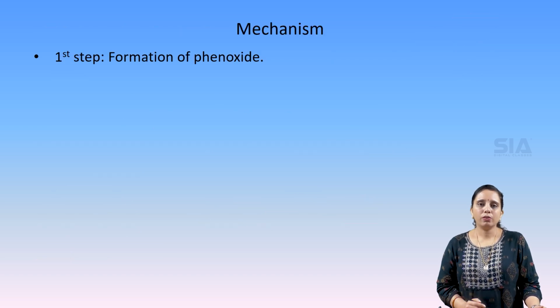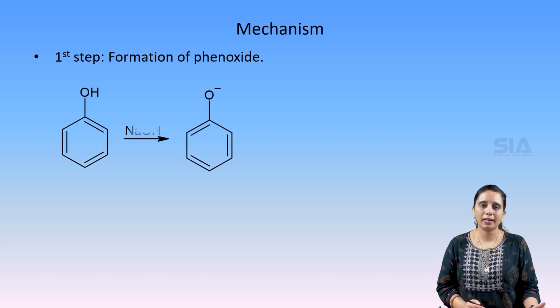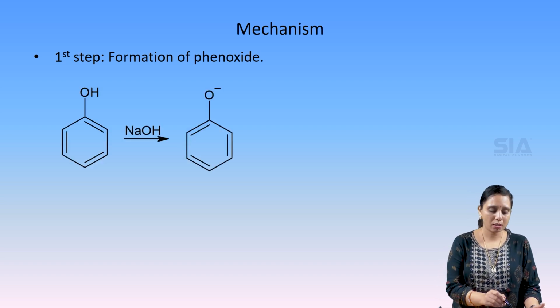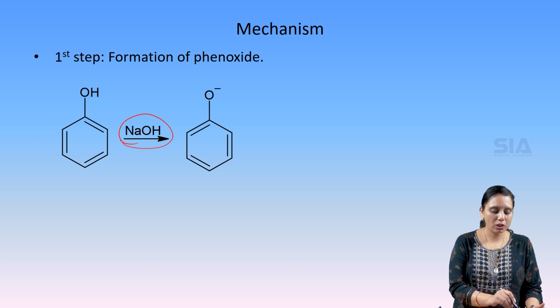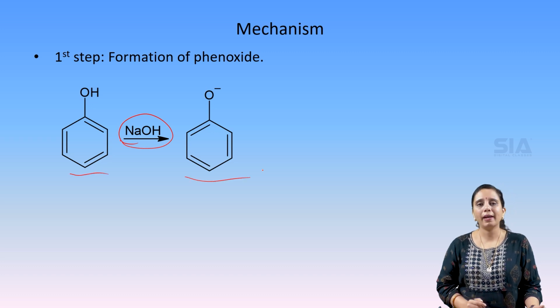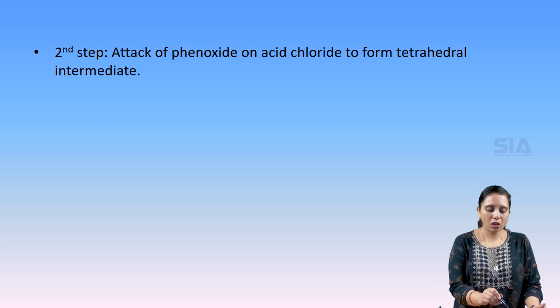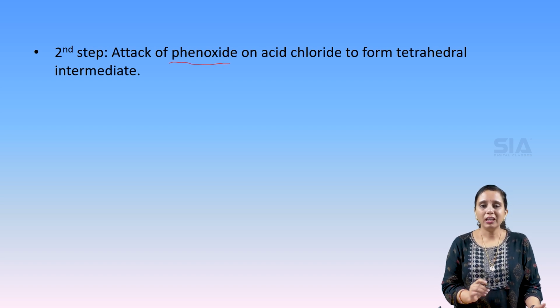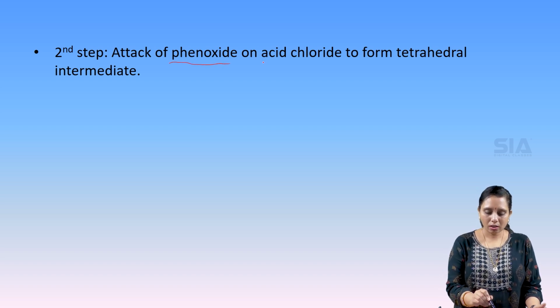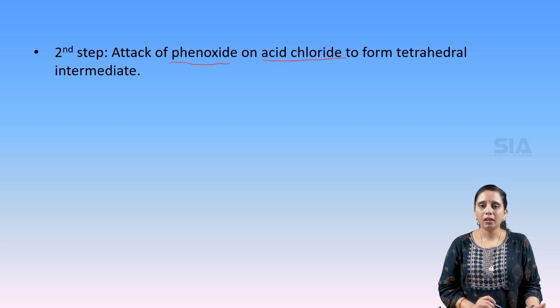So let us go into the mechanism. The first step is formation of phenoxide ion. As base is present, NaOH is present, phenol is converted into phenoxide ion. In the second step, the phenoxide ion will attack acid chloride and forms a tetrahedral intermediate.